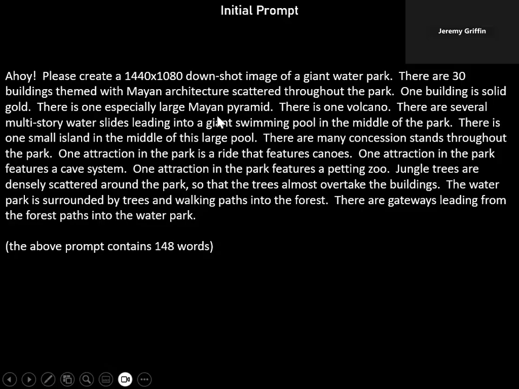There's one especially large Mayan pyramid. There's one volcano. There's several multi-story water slides leading to a giant swimming pool in the middle of this park. There's one small island in the middle of this pool. There are many concession stands. One attraction features canoes. One attraction features a cave system.